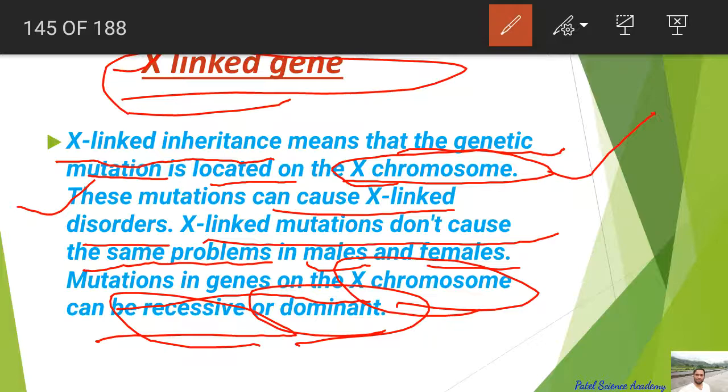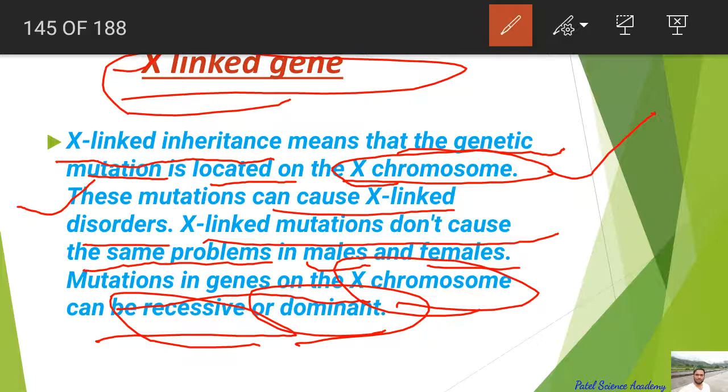A female actually has two X chromosomes. In the female, two recessive sex-linked genes are required for expression of the sex-linked trait. If one X chromosome carries a recessive gene for the sex-linked trait, that is actually the defect, its effect is suppressed by the dominant gene present on the other X chromosome, because in the female there are two X chromosomes.